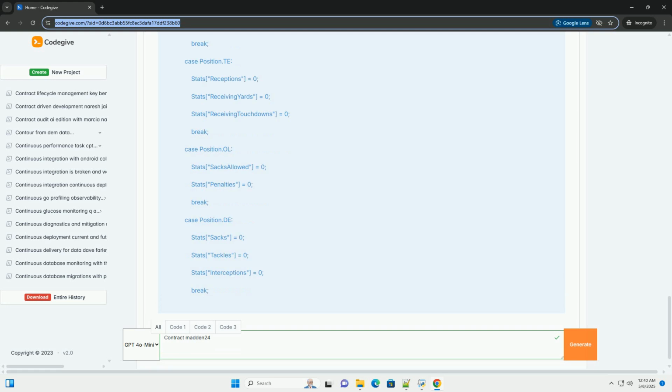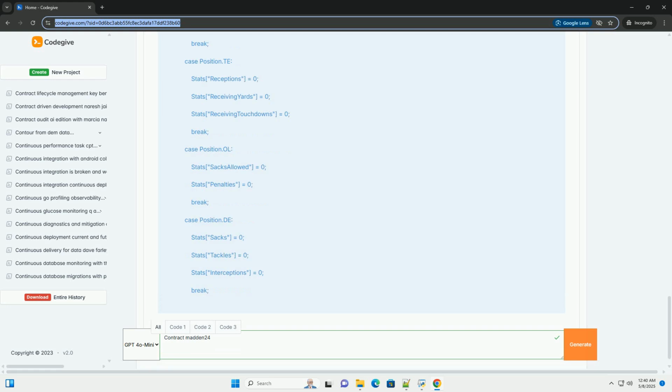Player class. Name, position, overall rating, age, years of experience, basic player attributes. Stats, a dictionary to hold player statistics for a season. Contract, a reference to the contract object, if the player has one.